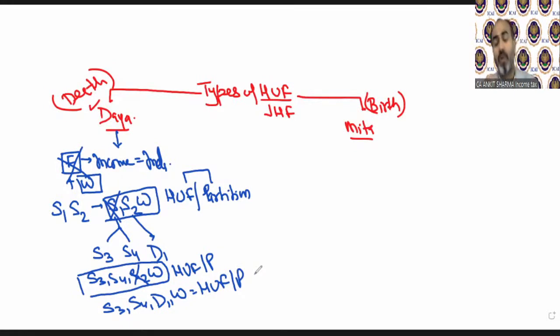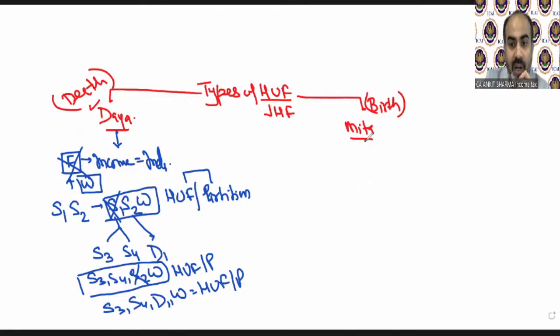So if anyone belongs to the Dayabhaga Hindu family, then you cannot demand partition from the property. You cannot start an HUF. You cannot be part of an HUF until the father expires. Only after the death of the father do children have the power in property. Children can ask for partition, etc. But until the father is alive, children cannot do so. That is the concept of death. Death of whom? Death of only the father. On the death of the mother, there is no concept applicable. So we have to wait until the death of the father.